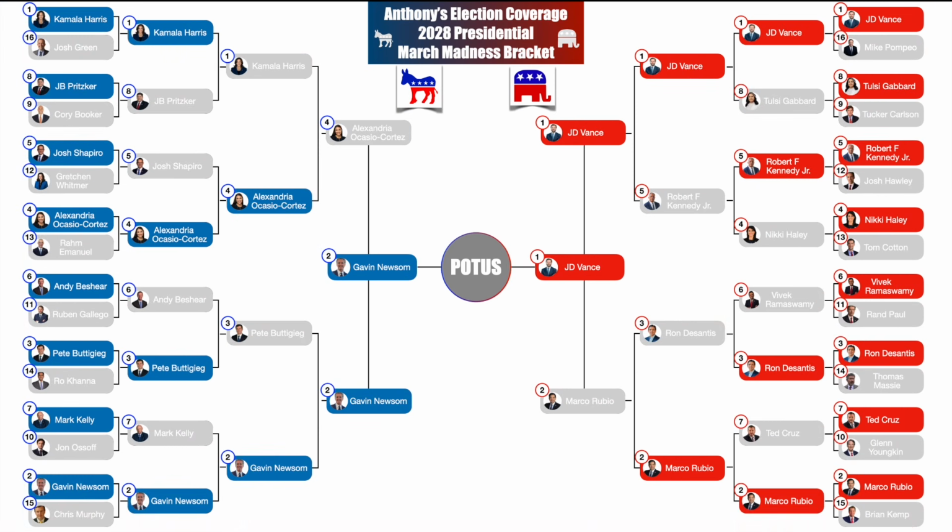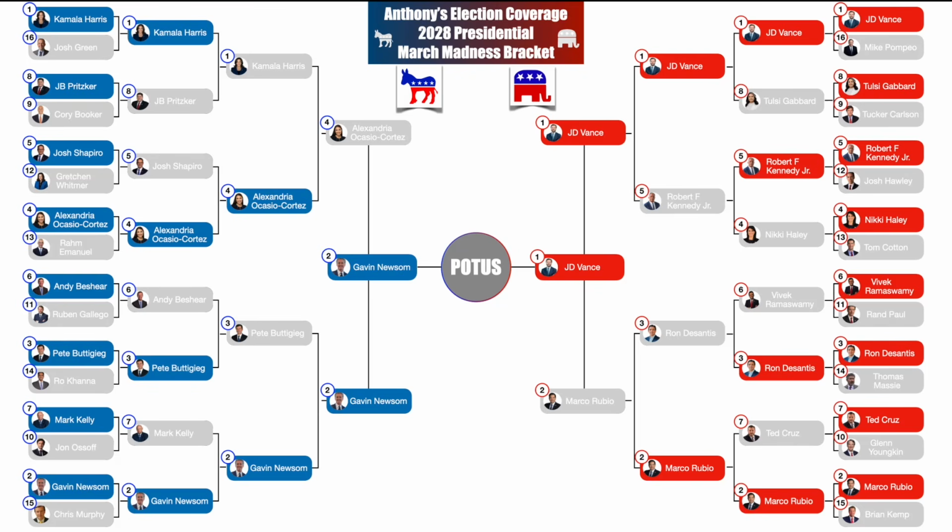So with that, now we're down after all the bracket and all the matchups we've done, starting with the top 16 Republicans, top 16 Democrats, 32 total candidates. We have now reached our final two, the matchup for 2028. JD Vance, the 1 seed for the Republicans, taking on Gavin Newsom, the 2 seed for the Democrats. I'll be doing that in the next video where I'll be previewing this matchup. Then I'll be doing an election prediction using the YAPMS, I believe it is, election map on the website. I'll be going through that, breaking down every state in the next video.